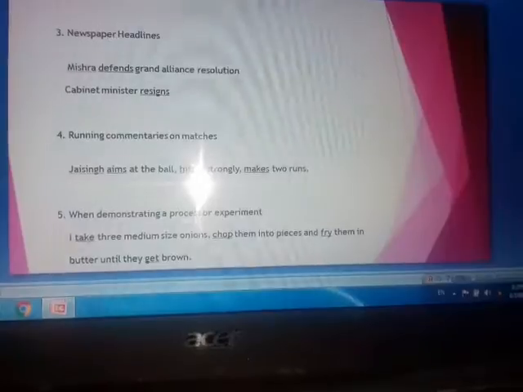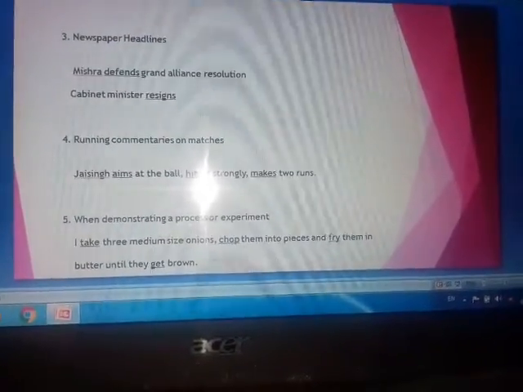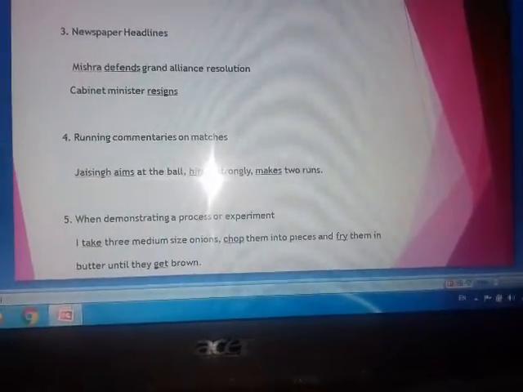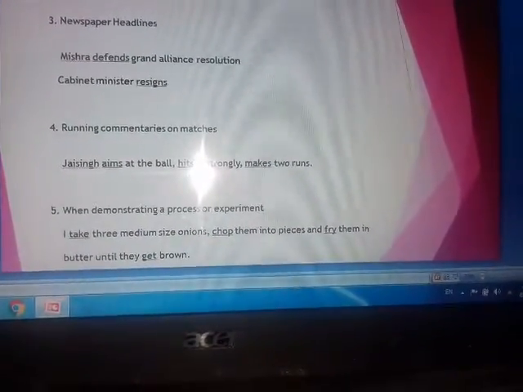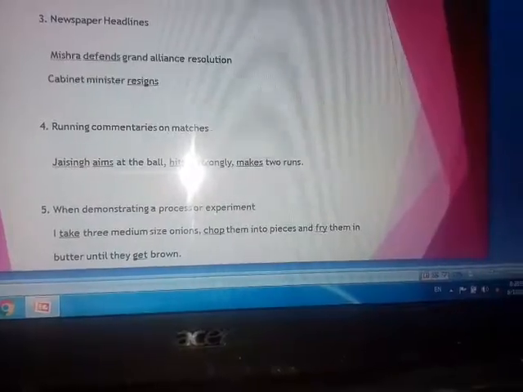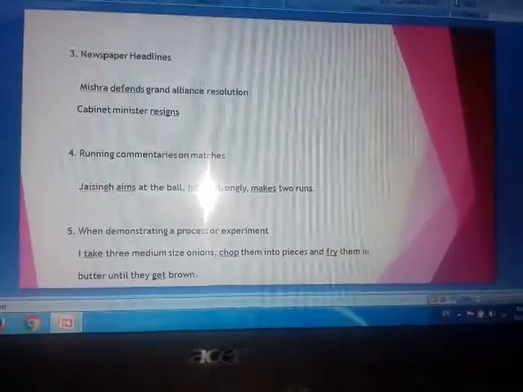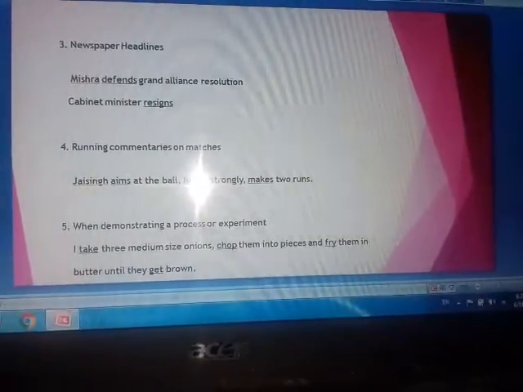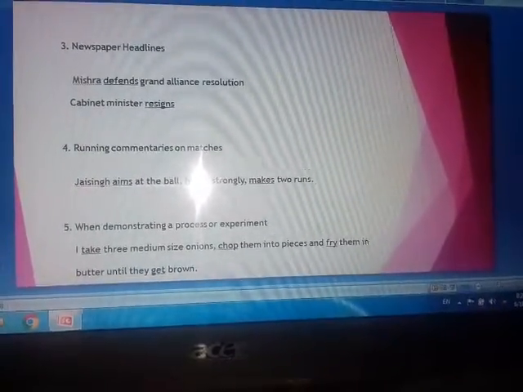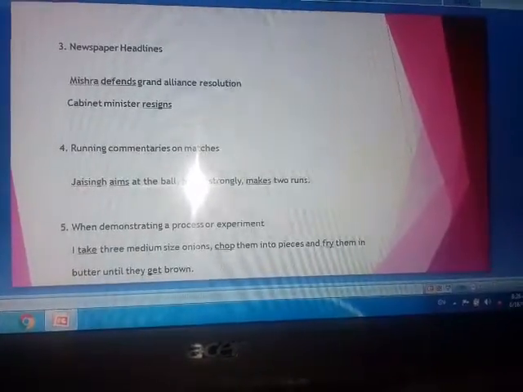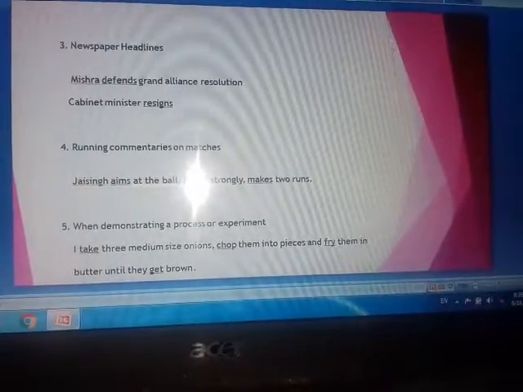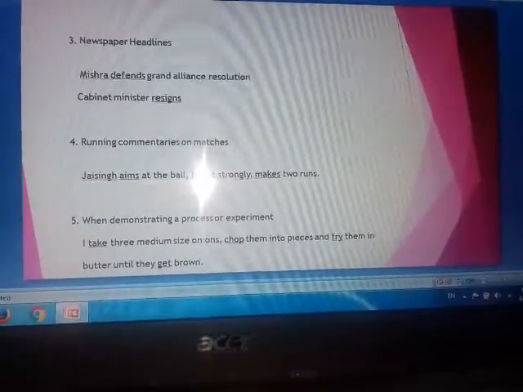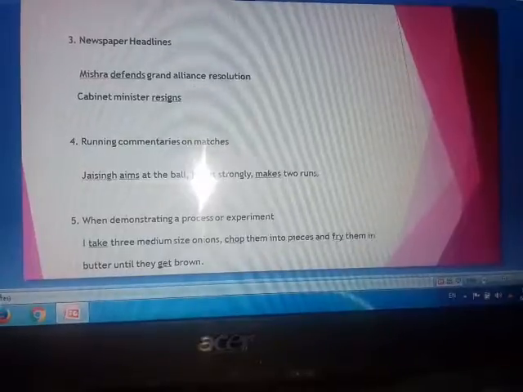So the next use of simple present tense is in newspaper headlines. You must be reading the newspaper daily, isn't it? When you see the newspaper headlines, you will find that only the simple present tense is used. See the example. Mishra defends Grand Alliance resolution. What is the verb here?